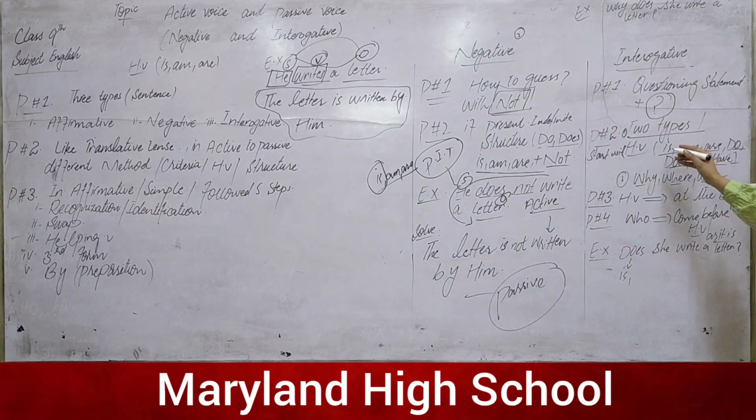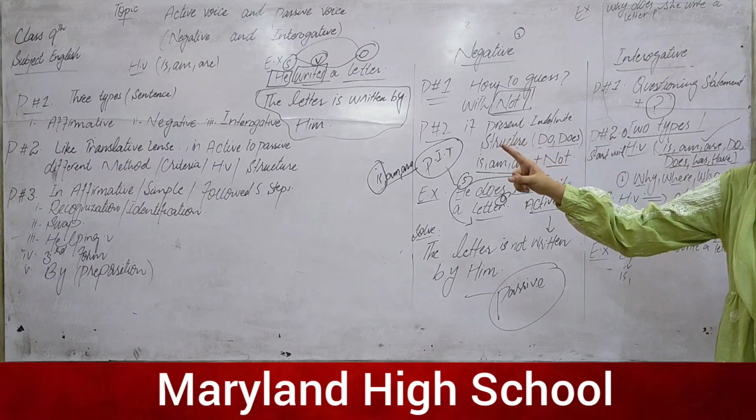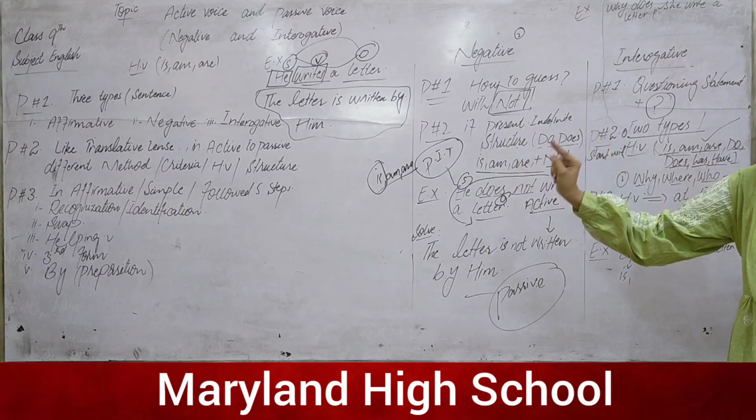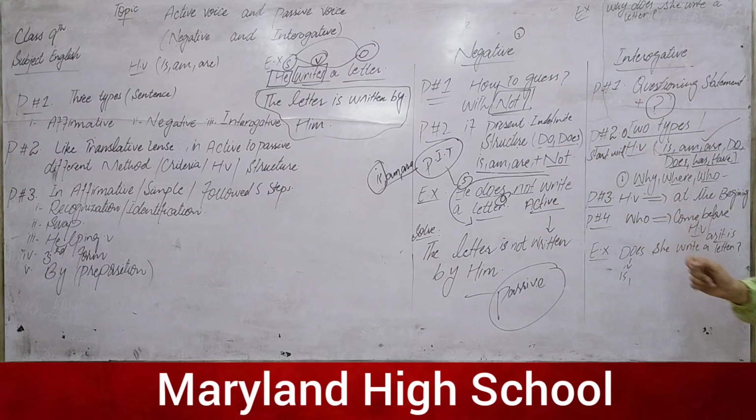So, the method of solving, the method of conversion for the helping verbs is, am, are is different, and for the wh words, where, who, it is different. Point number two, the helping verb. What is the helping verb for the interrogative? The helping verb will be the same for the present indefinite tense in the affirmative, negative, and interrogative, and the helping verb is is, am, are.